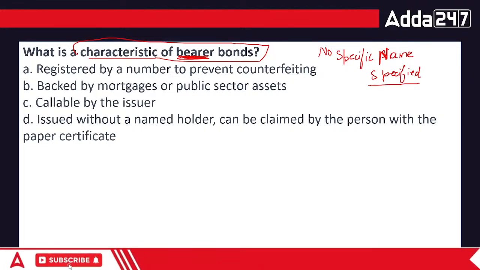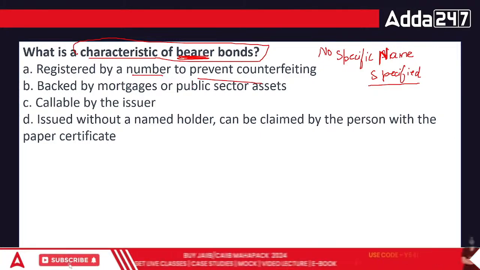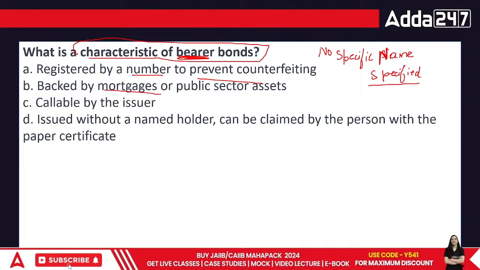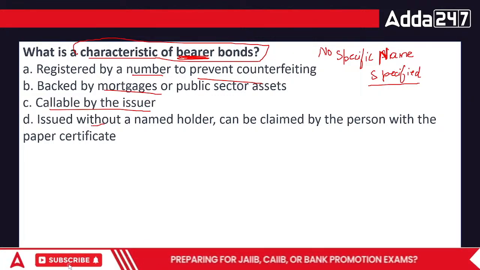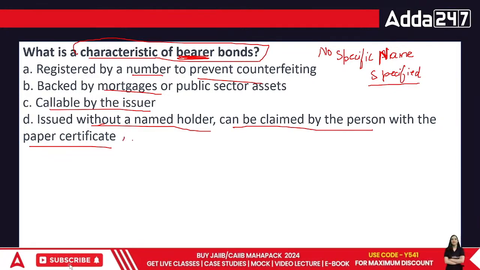Options: registered by a number to prevent counterfeiting. Counterfeiting is basically to create a copy. Backed up by mortgages, secured ones, callable by the issuer. They are callable bonds issued without the named holder and can be claimed by the person with the paper certificate. So the correct answer is bearer means which has no specific name.